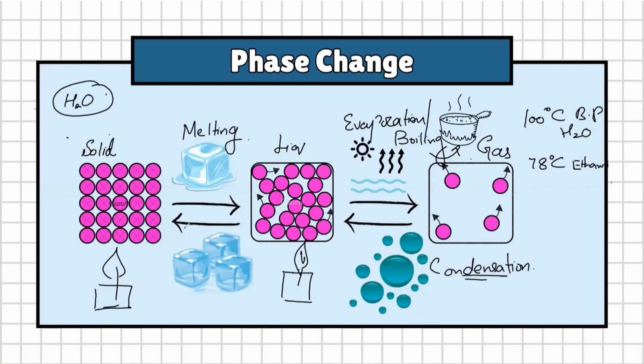Now, let's talk about freezing. Obviously, when a liquid is converted into a solid, this process is called freezing. And again, the energy of the particles is decreased, and more intermolecular forces develop between the particles of the solid. So these are the four processes.